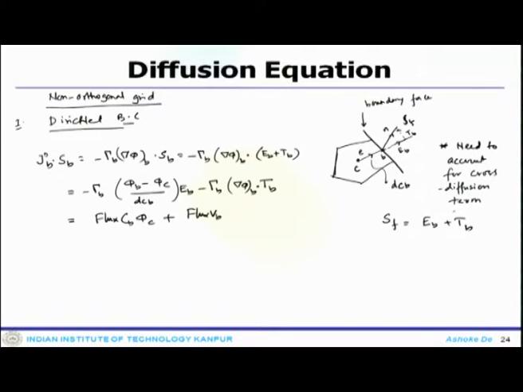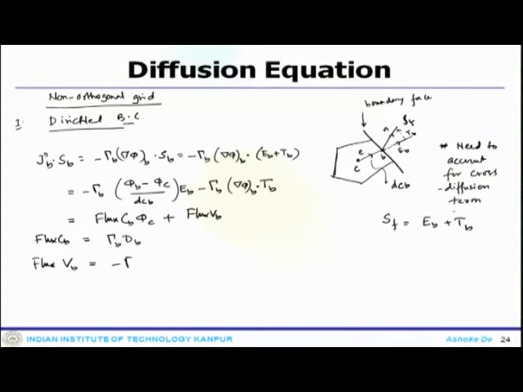Now, flux_CB is equal to gamma_B D_B, where D_B, as we have defined so far, is the geometric diffusion coefficient.